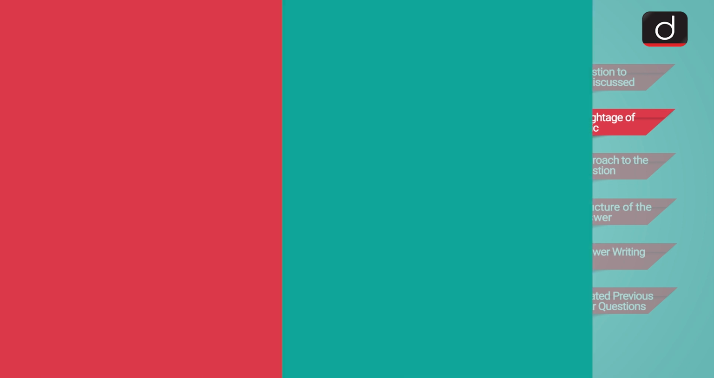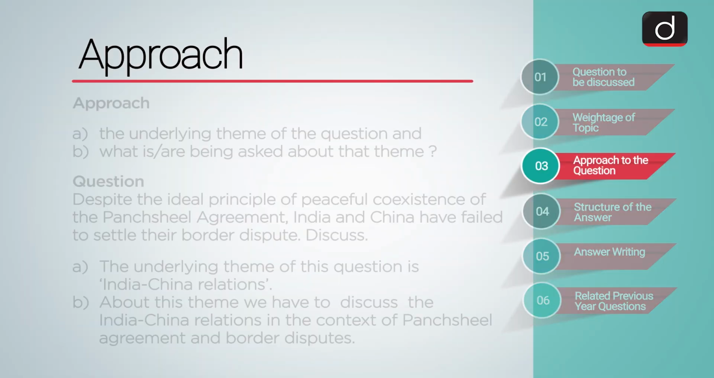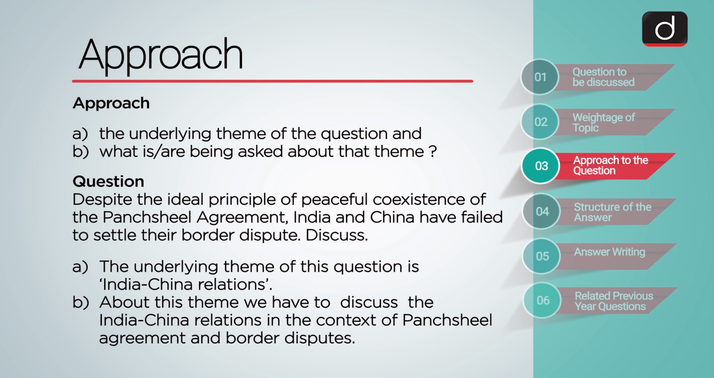Now we shift towards how to approach the question. In general, there are two things we must understand with respect to a question. A. The underlying theme of the question, and B. What is or are being asked about that theme. Let us look at the question again. Despite the ideal principle of peaceful coexistence of the Panchsheel Agreement, India and China have failed to settle their border dispute. Discuss. The underlying theme of this question is India-China relations. About this theme, we have to discuss the India-China relations in the context of Panchsheel Agreement and border disputes.